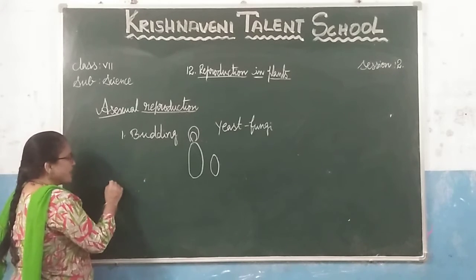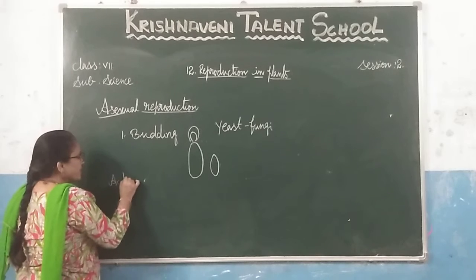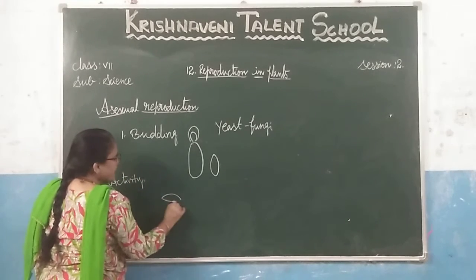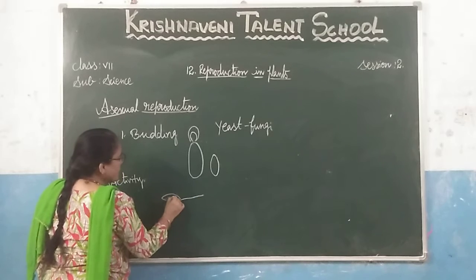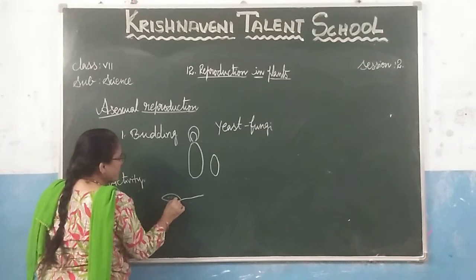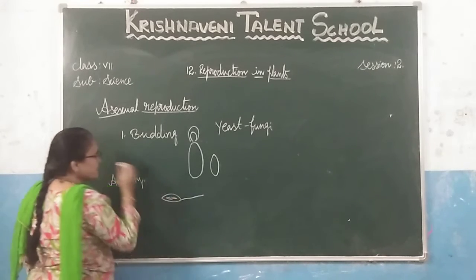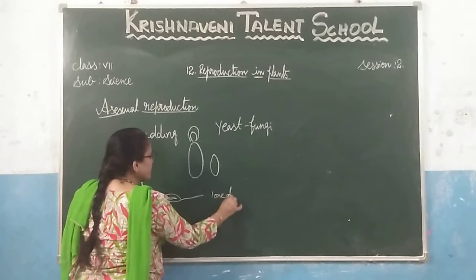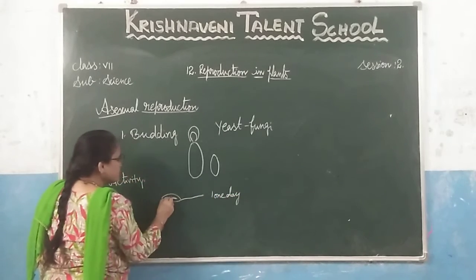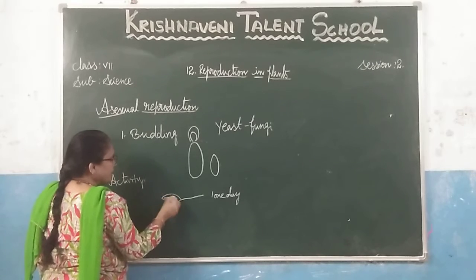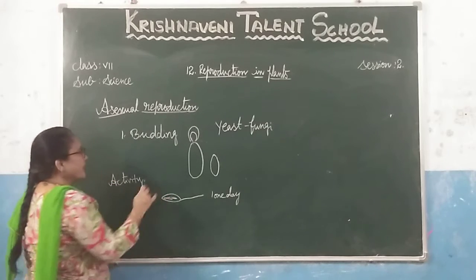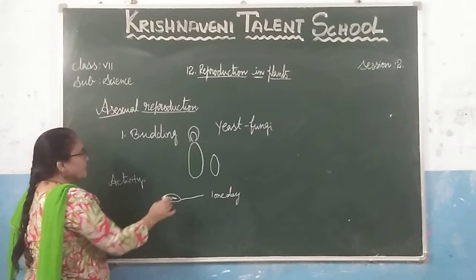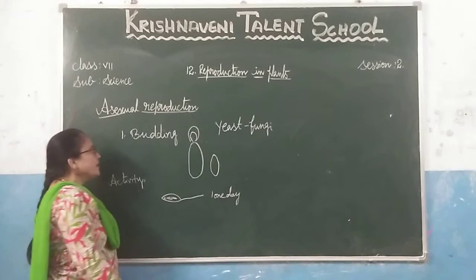For this, one activity is there. We have to take sugar in a teaspoon and add yeast to this. We have to keep it aside for 1 day. After 1 day, we can observe small bubbles growing from the parent plant. This is called budding. Again, when they grow, they separate and grow individually. This is the activity for budding.